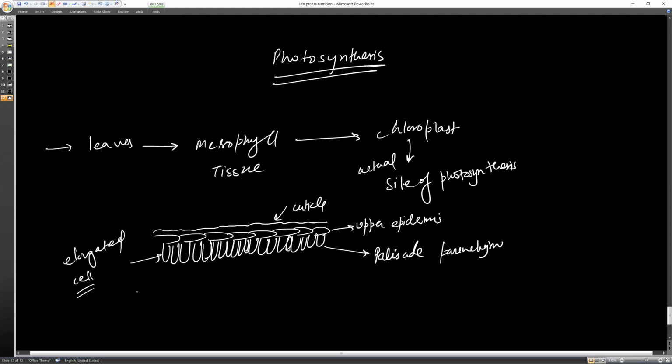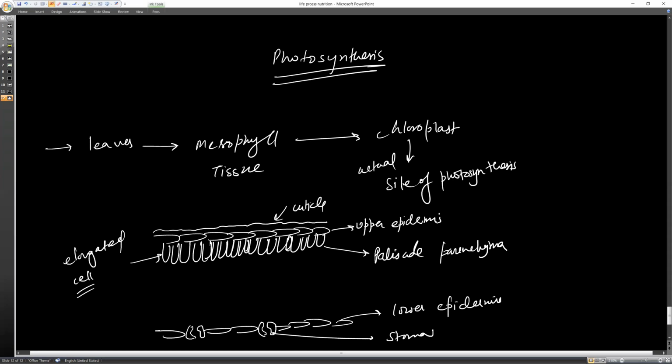Below this we again have the lower epidermis, which has small openings that we call stomata.